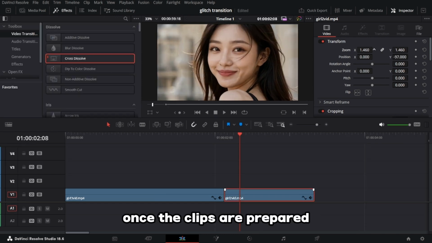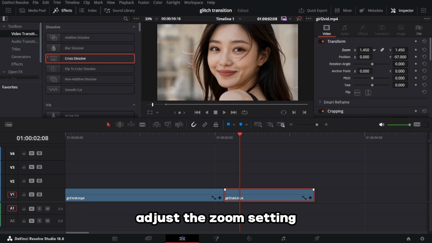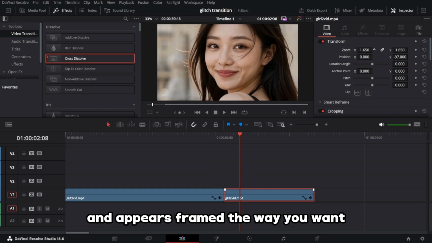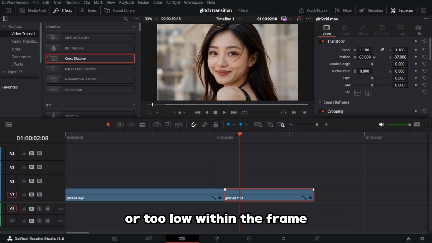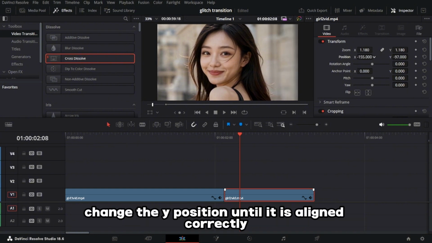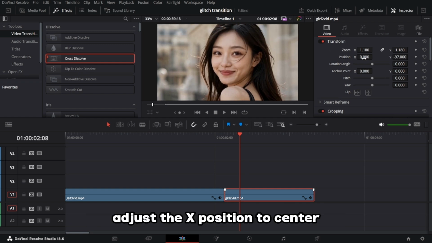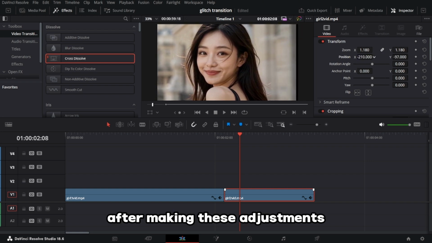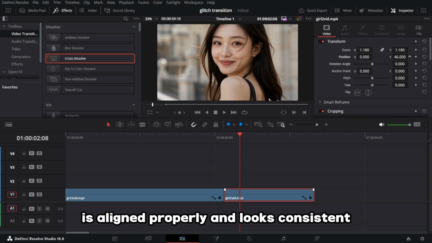Once the clips are prepared, open the inspector panel. In the inspector, adjust the zoom setting so the video fits the screen properly and appears framed the way you want. If the clip appears too high or too low within the frame, change the Y position until it is aligned correctly. If the clip is too far to the left or right, adjust the X position to center or reposition it as needed. After making these adjustments, review the clips briefly to ensure everything is aligned properly and looks consistent.